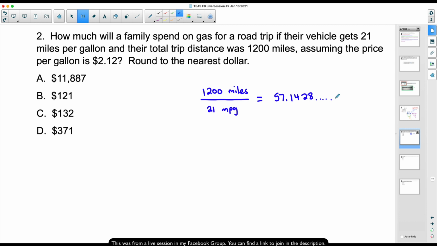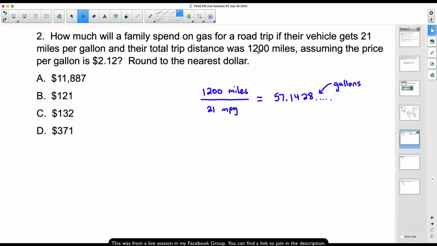What does this really tell us? Let's think about it. Now, you don't have time to think about this on the test, but we can talk about it right now. If you take the total number of miles and you divide that by how many miles you get per gallon, this actually tells you how many gallons of gas you're going to use.